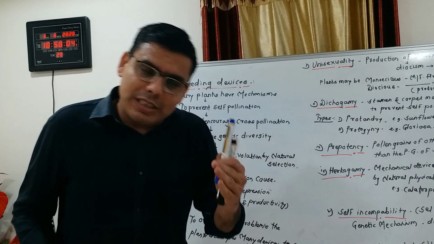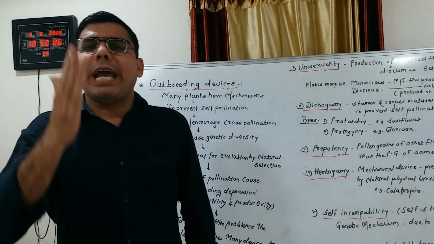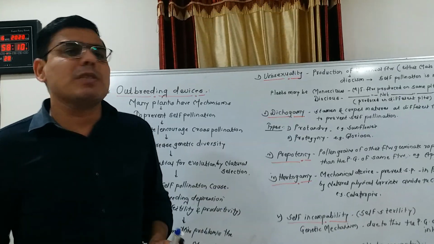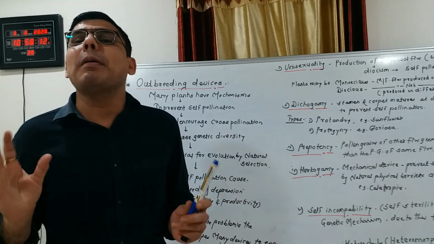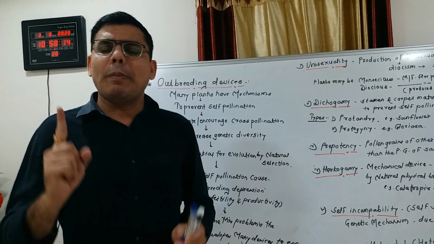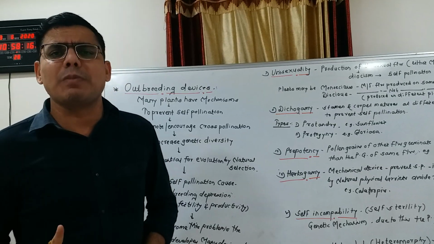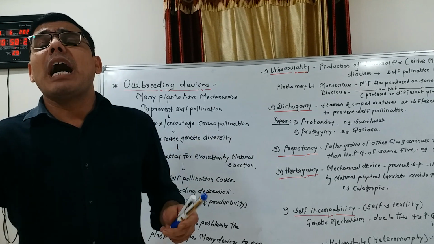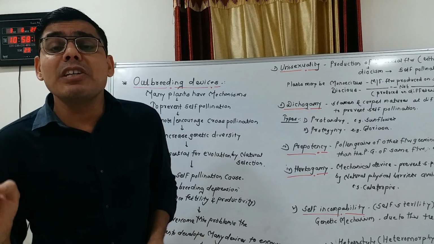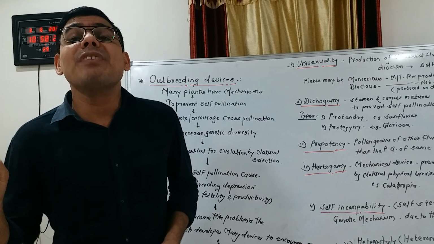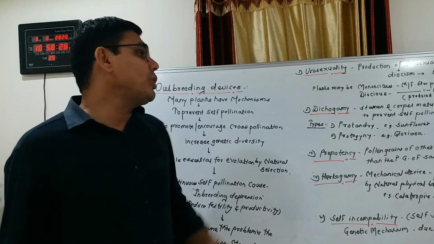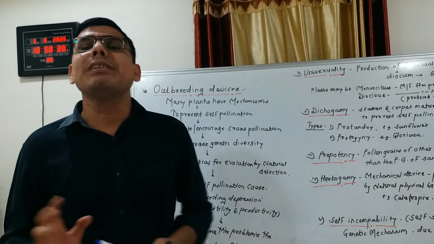The male flower develops on the male plant and the female flower on the female plant. For example, papaya is the best example of a dioecious plant. This dioecious condition prevents autogamy as well as geitonogamy.